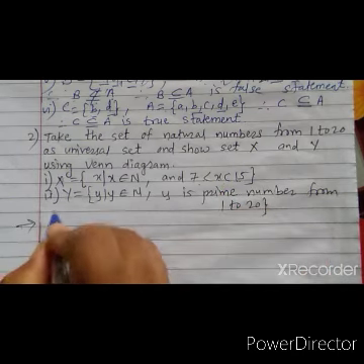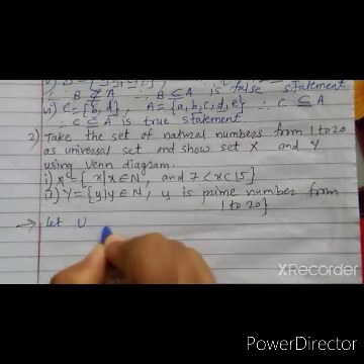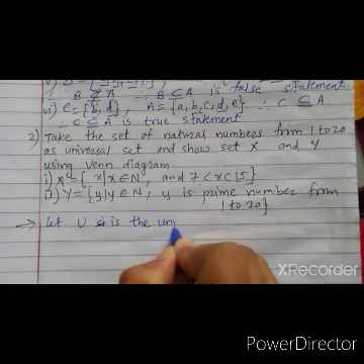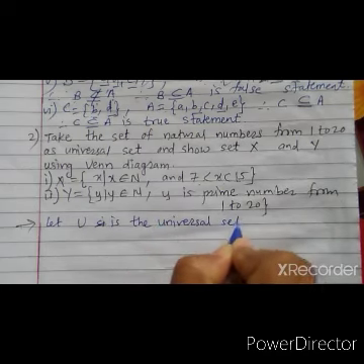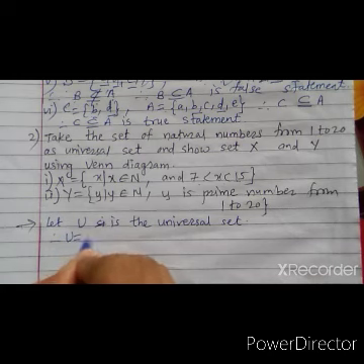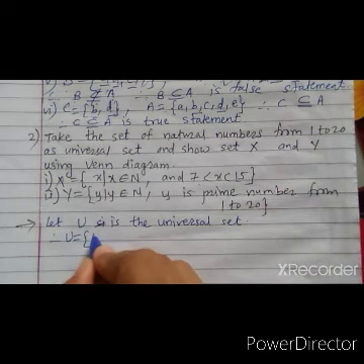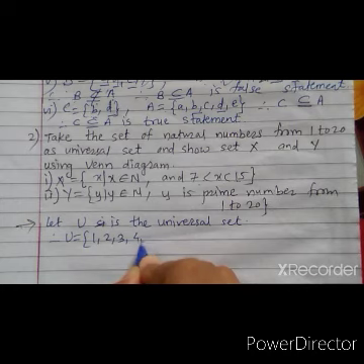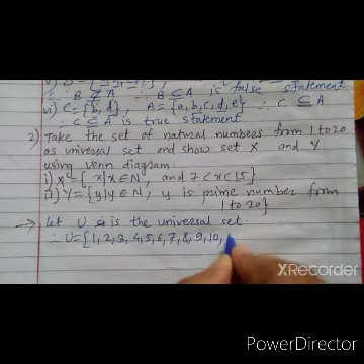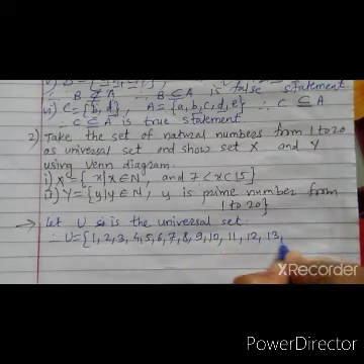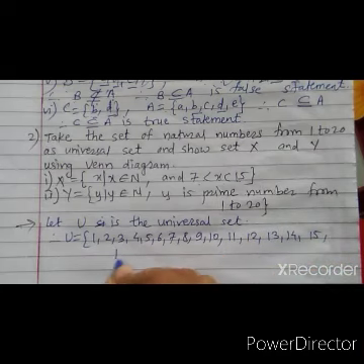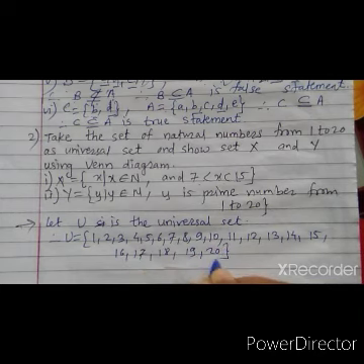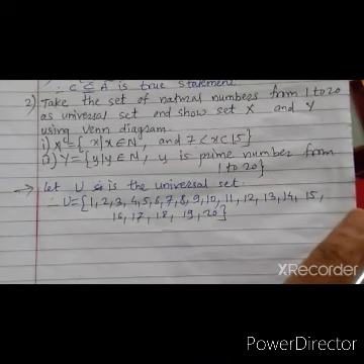Now first we have to consider, let U, capital U, be the universal set. Therefore capital U is equal to natural numbers from 1 to 20, that is 1, 2, 3, 4, 5, 6, 7, 8, 9, 10, 11, 12, 13, 14, 15, 16, 17, 18, 19 and 20. 20 elements are there in universal set.